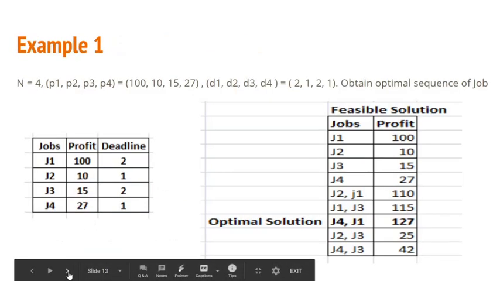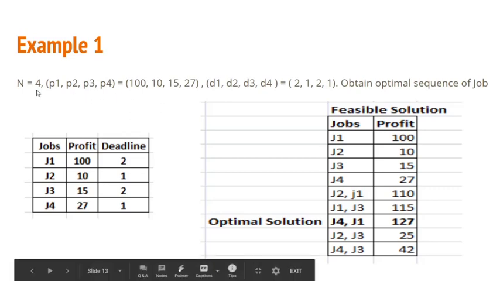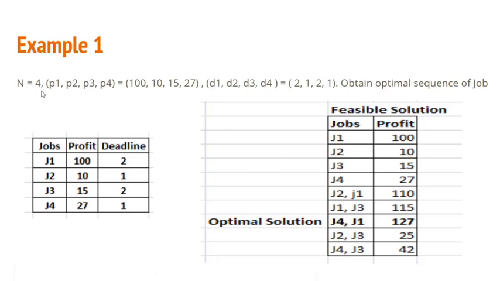Now let us see the example. Let us solve the example so that it will be more clear. Here we are given n equals 4. So the number of jobs given is 4, and the profits of the 4 jobs, P1, P2, P3, P4, are 100, 10, 15 and 27, whereas the deadlines of the jobs, D1, D2, D3, D4, are 2, 1, 2, 1. We have to obtain an optimal sequence of jobs.